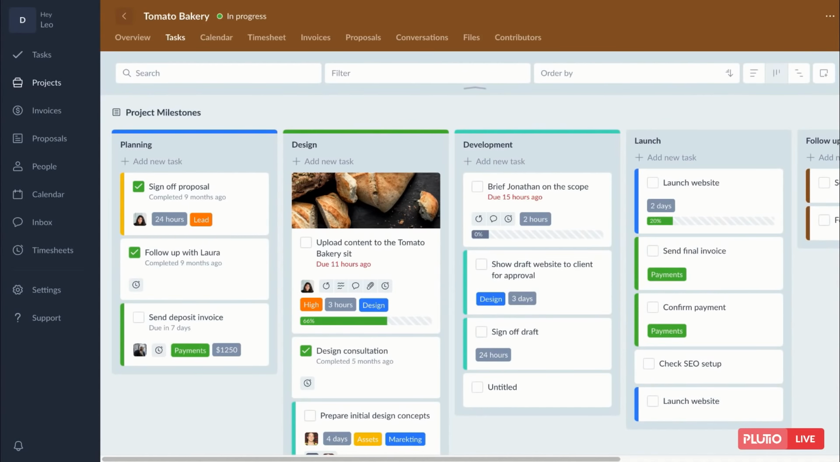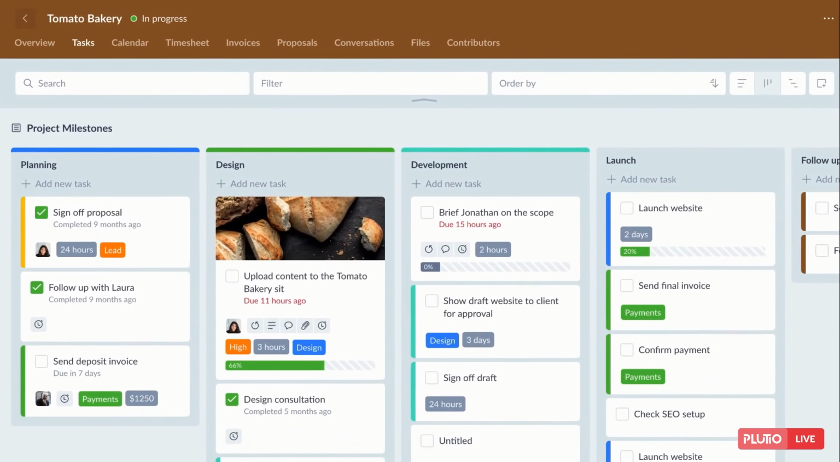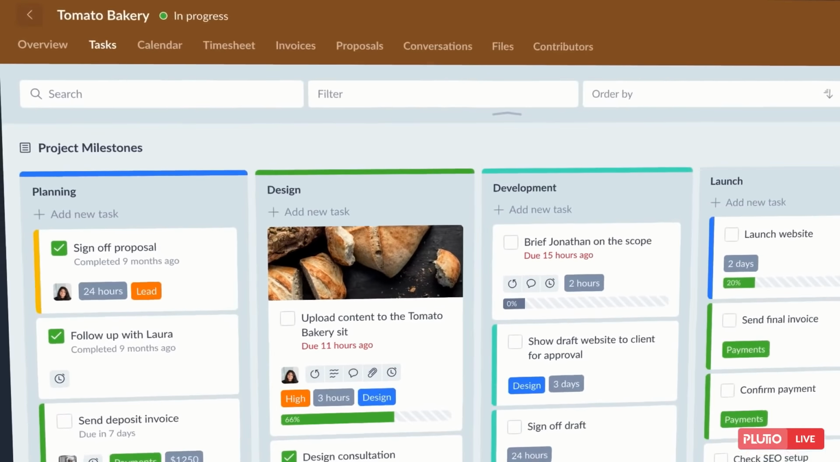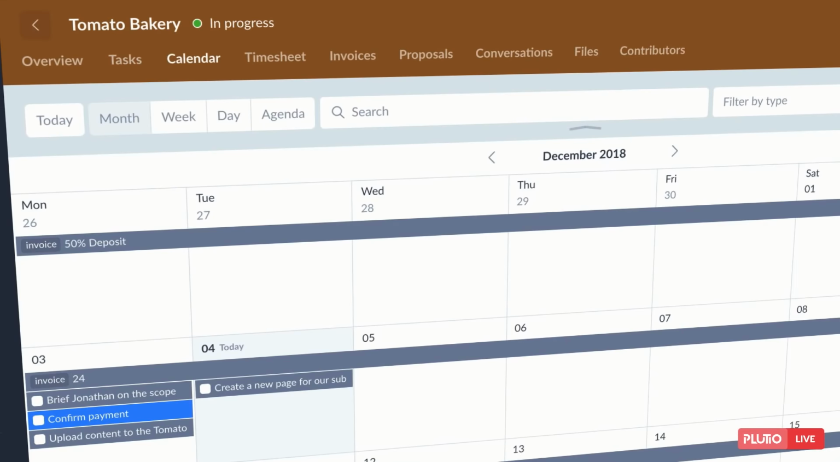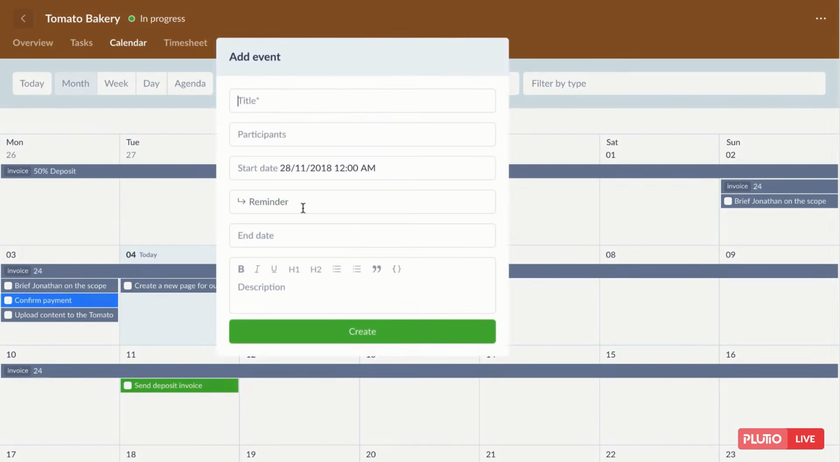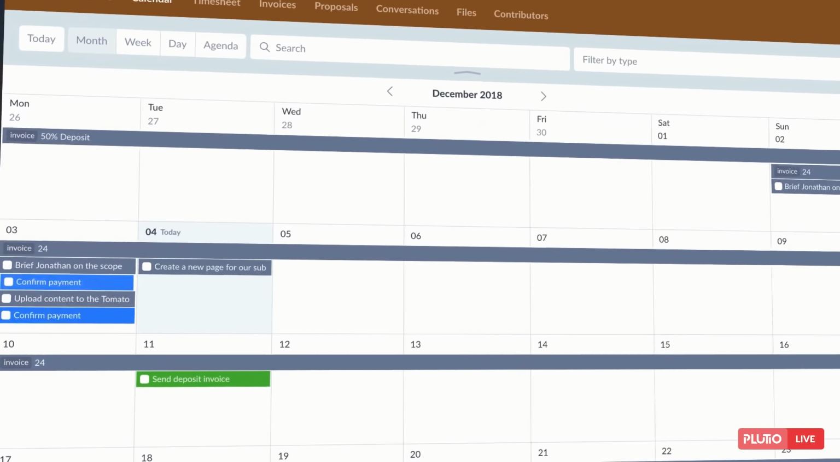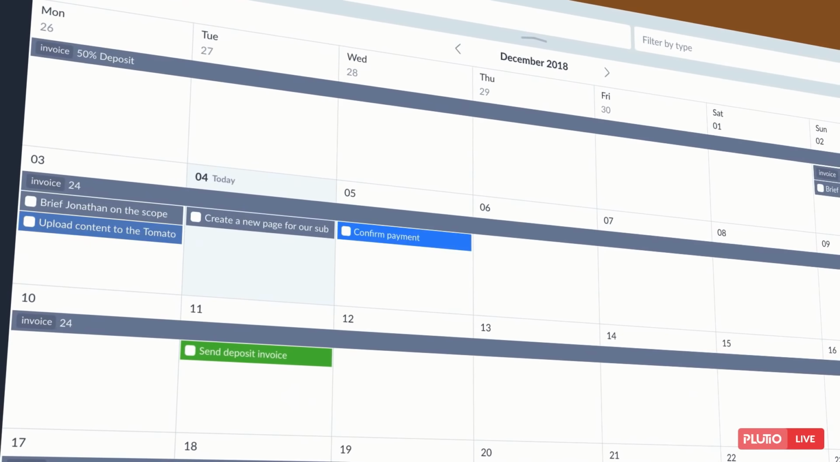Each project has its own tasks page, where the majority of planning and work takes place. We are going to dive into this page in more detail, but just before we do that, let me give you a quick overview of all the other elements that come under a project. The calendar page gives you an overview of everything related to this project that has a date. You can easily create events for this project by clicking on any of the date slots. And you can drag and drop tasks and other elements to reschedule them.